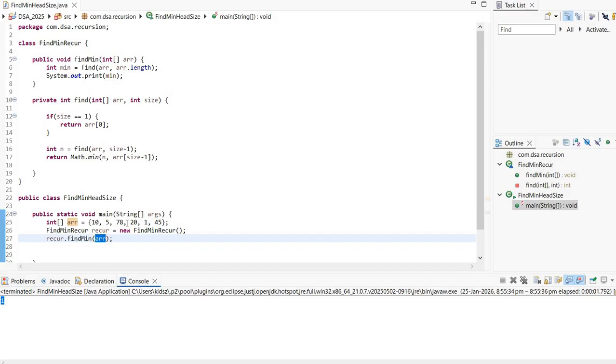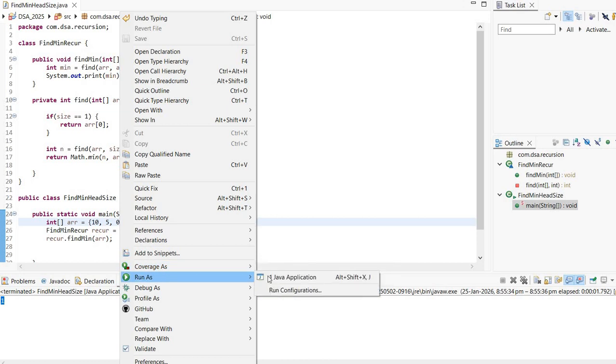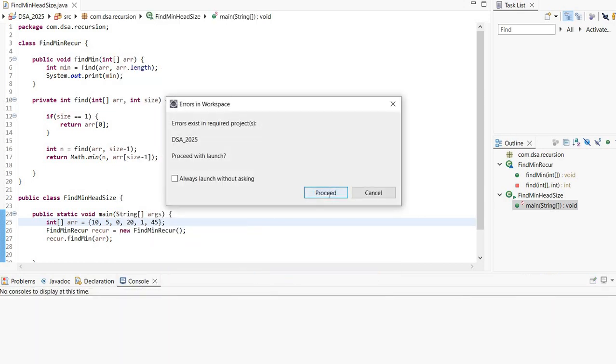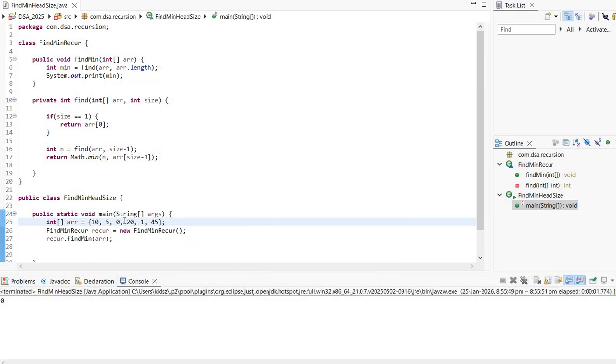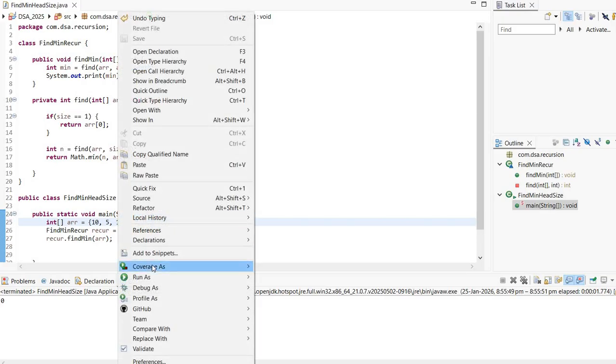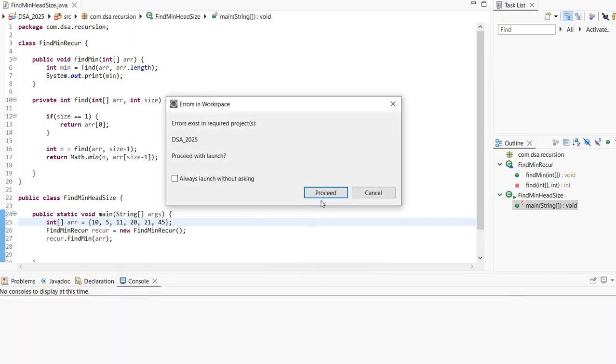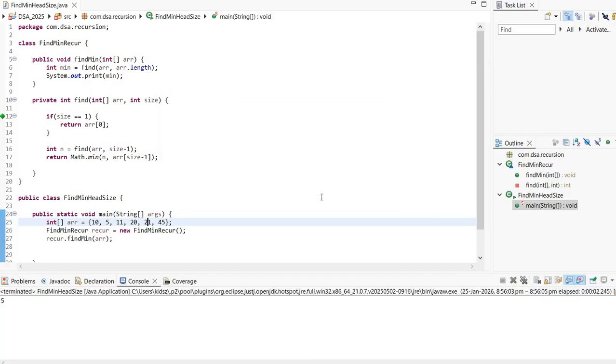Let's say I have this 0 over here, so it's 0. So let's say I'll make it 11, and let's say it is 21. Now run it. So we should get 5. So this is how you can approach a problem statement using recursion. Thank you.